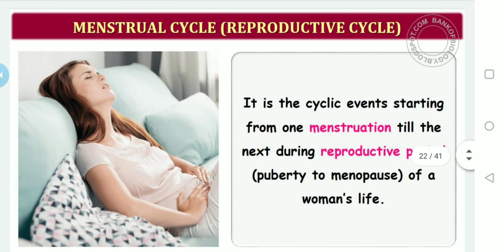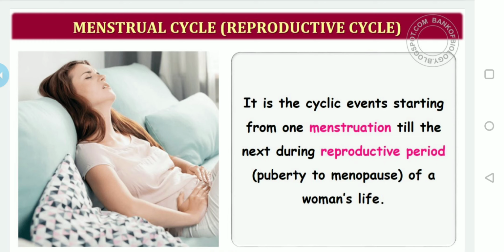What is the menstrual cycle? It is also known as the reproductive cycle. The reproductive cycle in the female primates, which includes monkeys, apes and human beings, is called the menstrual cycle.